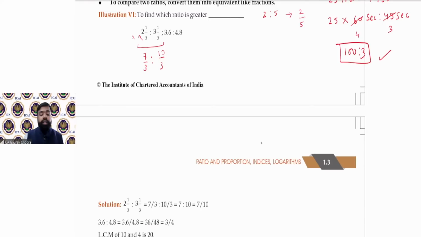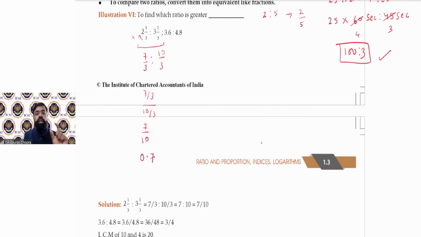Now we can convert it into fraction. Write the first term in numerator, 7/3, second term in denominator, 10/3. So 7/3 divided by 10/3. 3 will get cancelled. What is left? 7 upon 10, or you can write 0.7. This is the first ratio which we have converted into decimal.